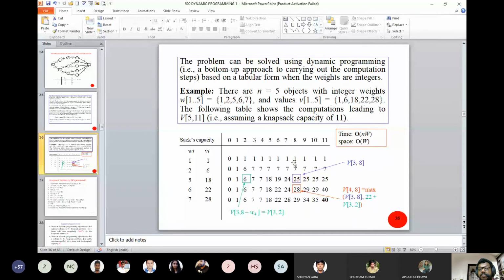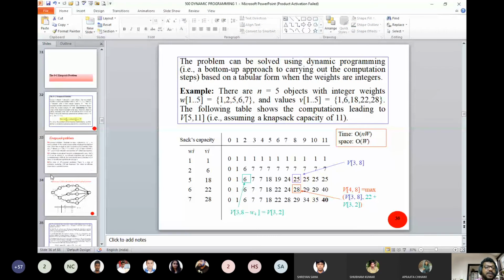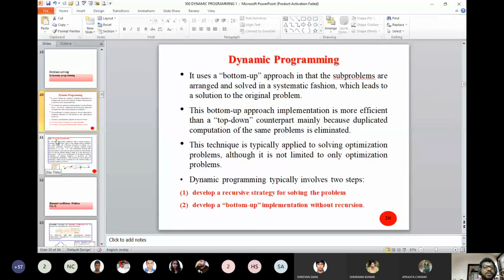But it will not give me any information about which item is to be selected so that the profit will be 40. Okay, so we'll continue the discussion again on dynamic programming. As I said, we have to discuss it, because otherwise the concept will not be clear. Now this is the key.